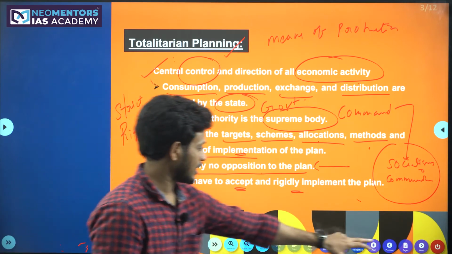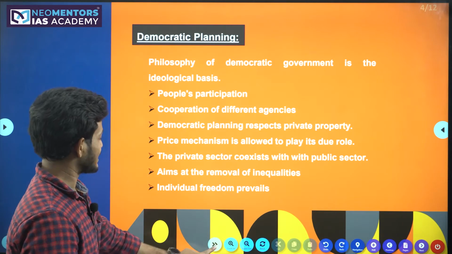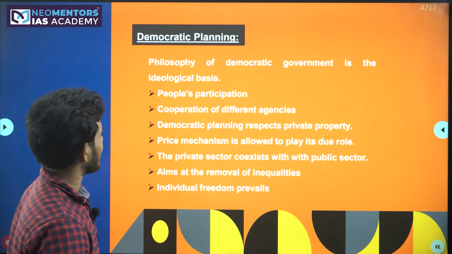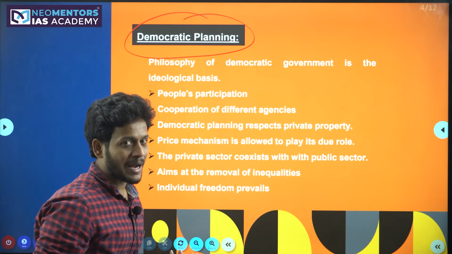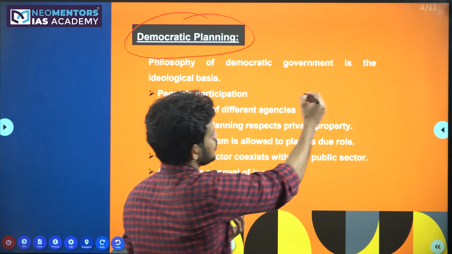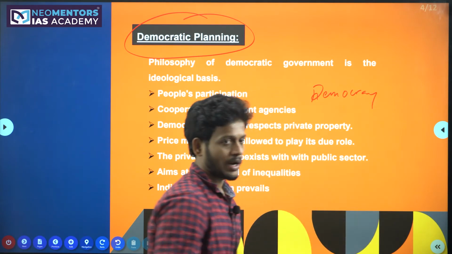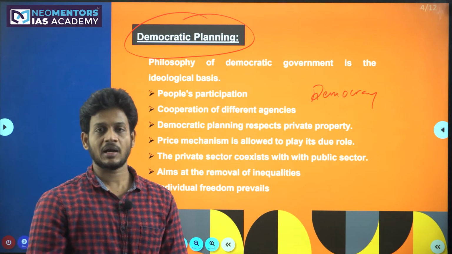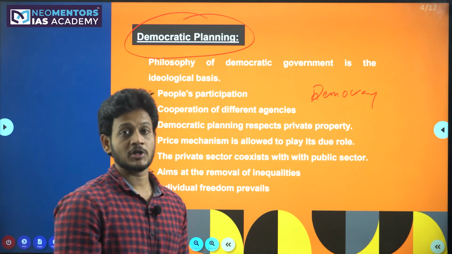So the next one is democratic planning. What exactly is meant by democratic planning? The name itself is suggesting it to you. Democratic planning is generally followed in countries which follow democracy. So countries like the United States of America, Japan, India, the UK, n number of examples you can take from this world.